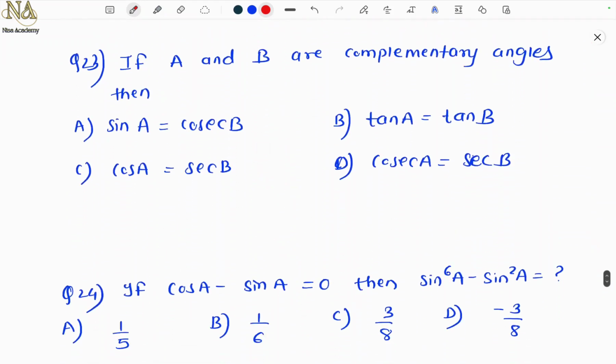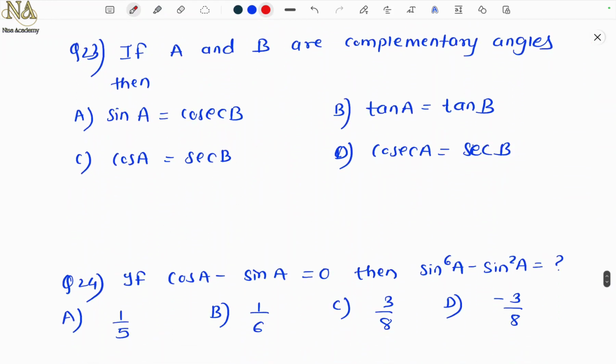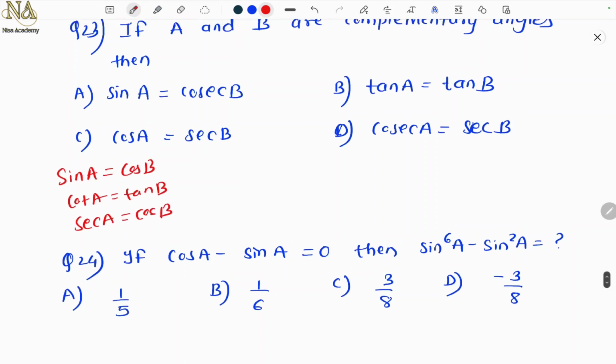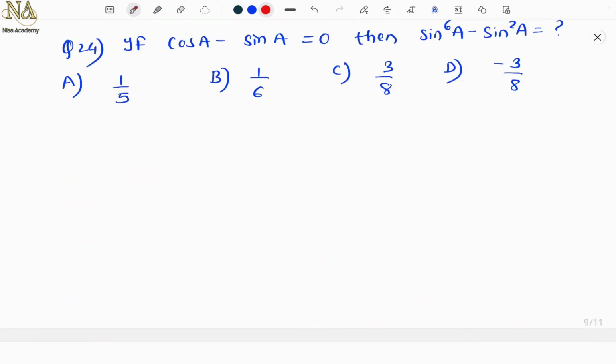So next, if A and B are complementary angles, then we know which are complementary. First, sine and cos, correct? Then cot and tan, and sec and cosec, right? So first option no, second no, third is correct, cos and sec. So the answer is cos A equal to sec B.